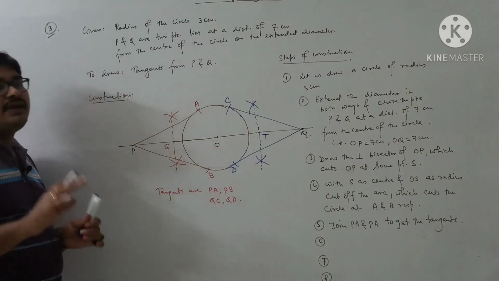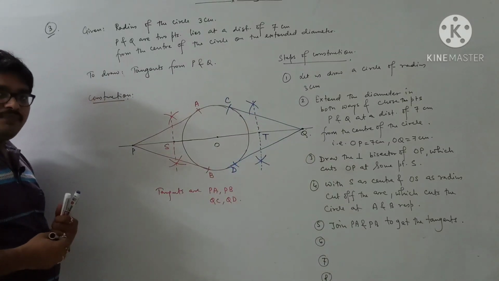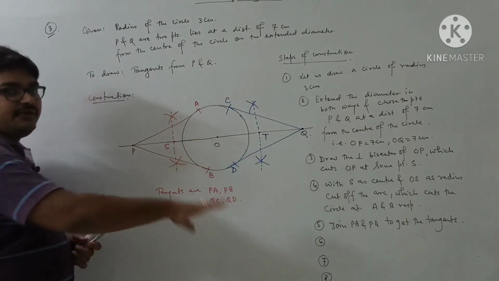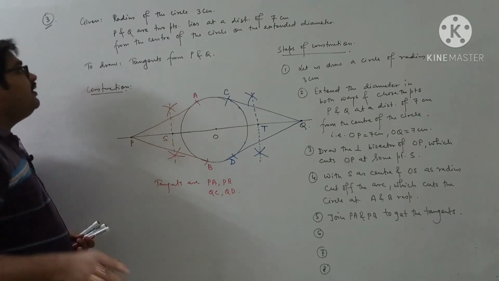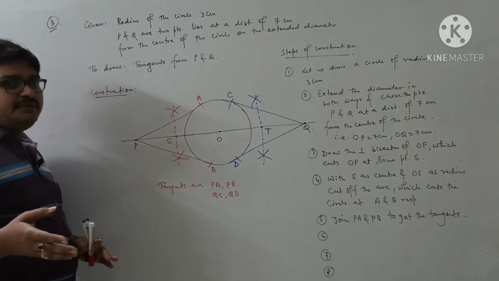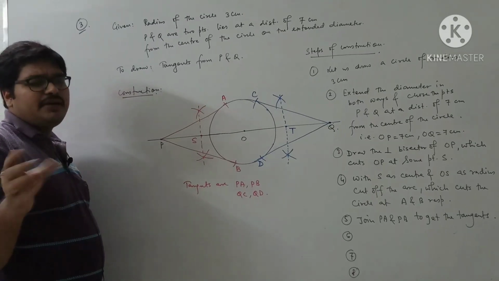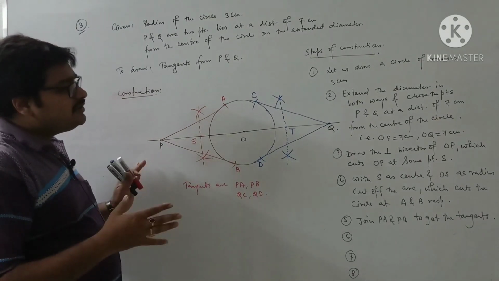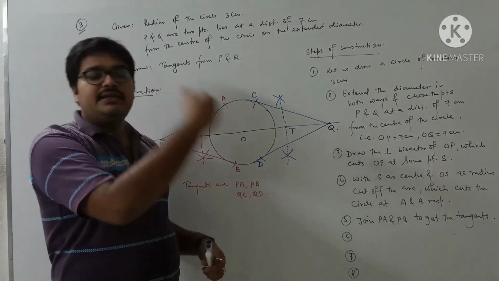All those things you write yourself. Okay? You must write those first, then you go for the next one. Now we go for question number 4, and one more thing. From question number 4 onward, except one or two sums, I will not write the steps of construction. You just see the procedure and try to write the steps of construction yourself.